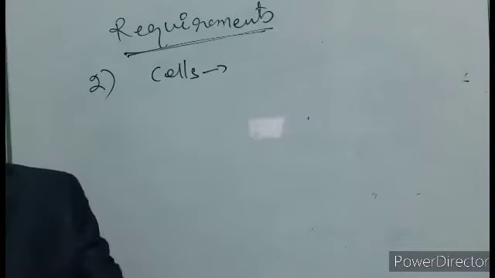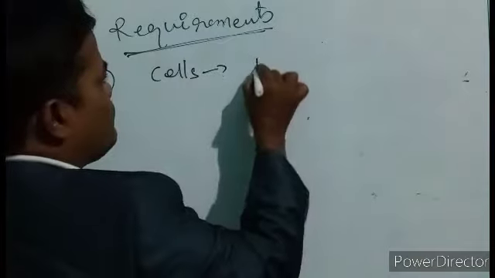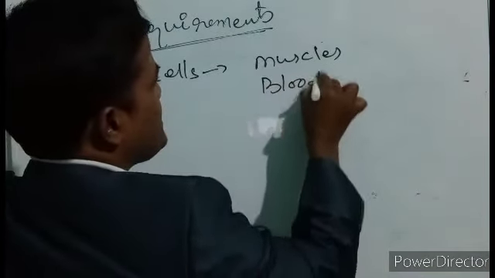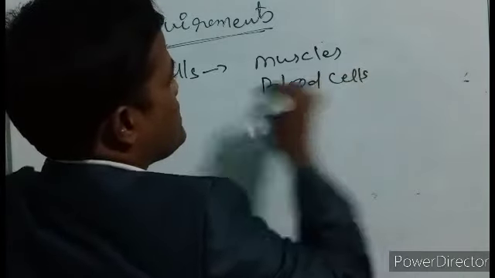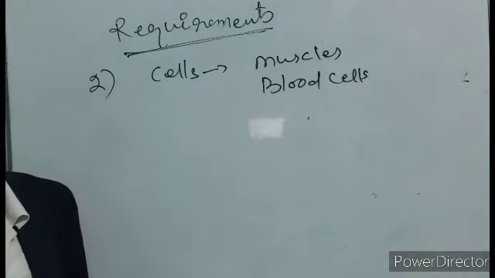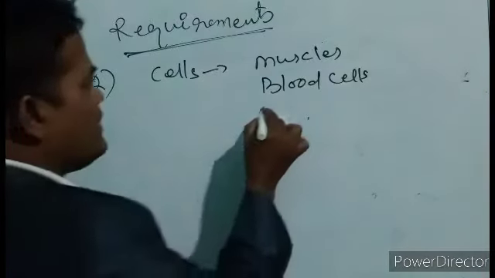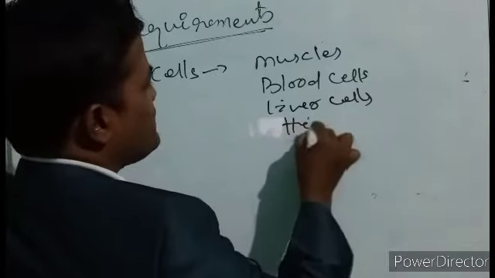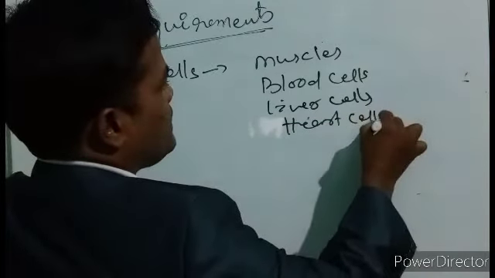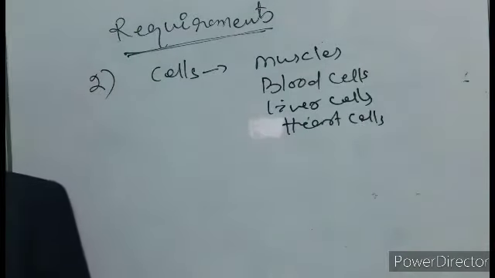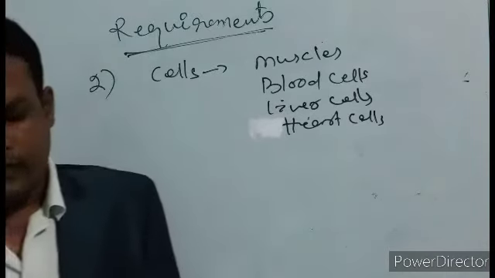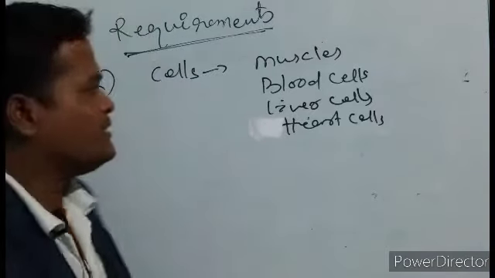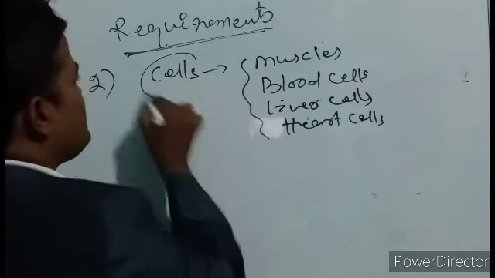Muscle cells, blood cells, liver cells, heart cells, all types of cells. So all types altogether, they help in the formation of cells.